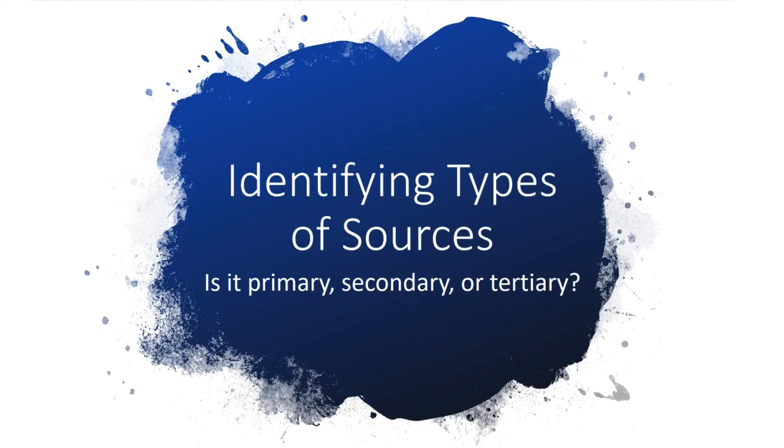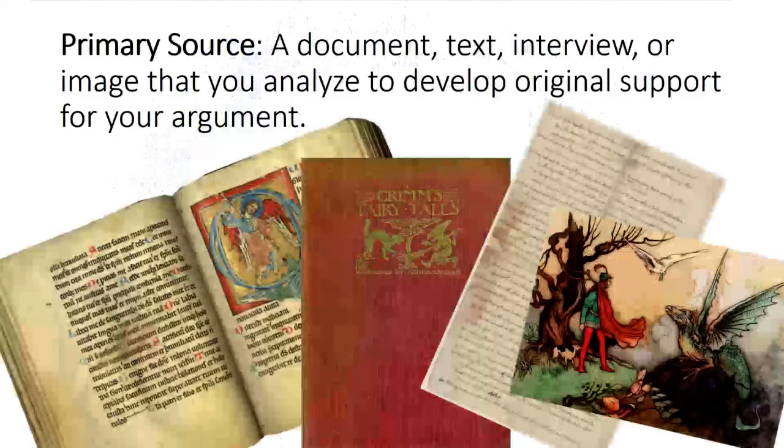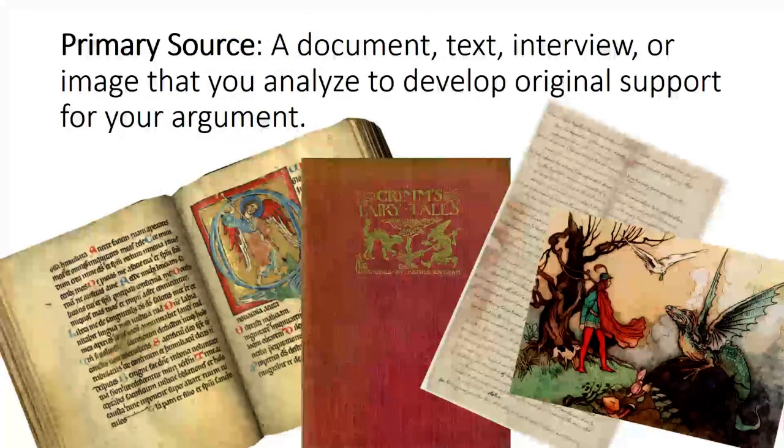It's helpful, therefore, to be able to sort through all of the varieties of sources that you come across as you search. The first thing to determine is whether a source is a primary, secondary, or tertiary source. A primary source is a document, text, interview, or image that you analyze to develop original support for your argument. Examples of this might be an historical document, a piece of literature, a song, or a painting that you analyze for an underlying meaning and then use in your essay.